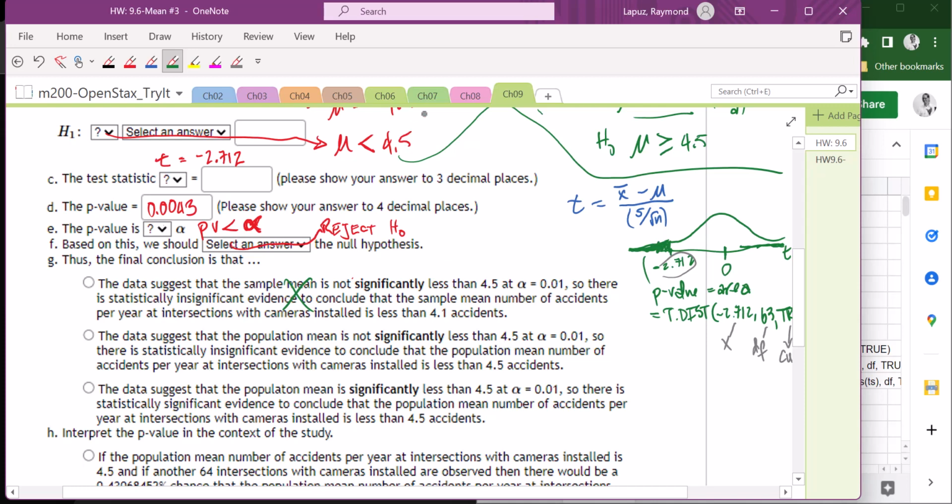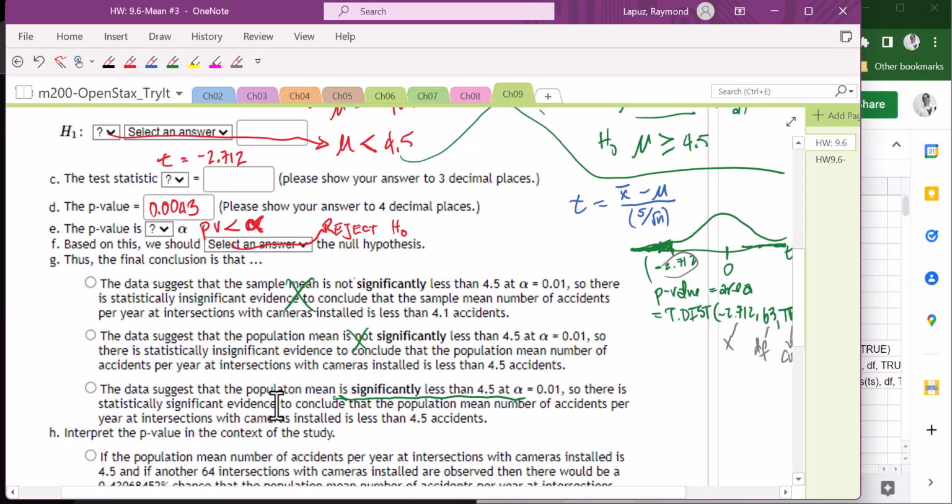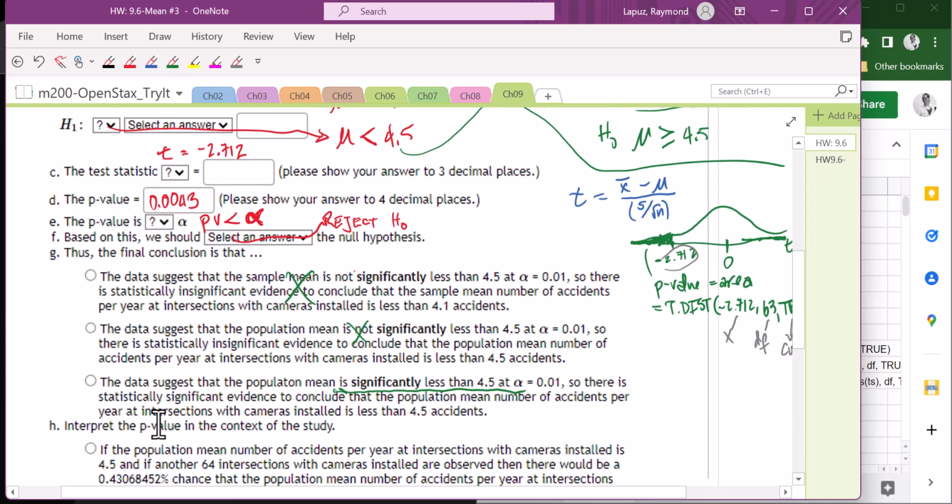I think we want it to be saying that it is significantly less, so let's cross that out as well. It suggests that the population mean is significantly less, so this is a good one. So there's statistically significant evidence to conclude that the population mean number of accidents per year at intersections with cameras installed is actually less than 4.5. So let's go ahead and choose that.